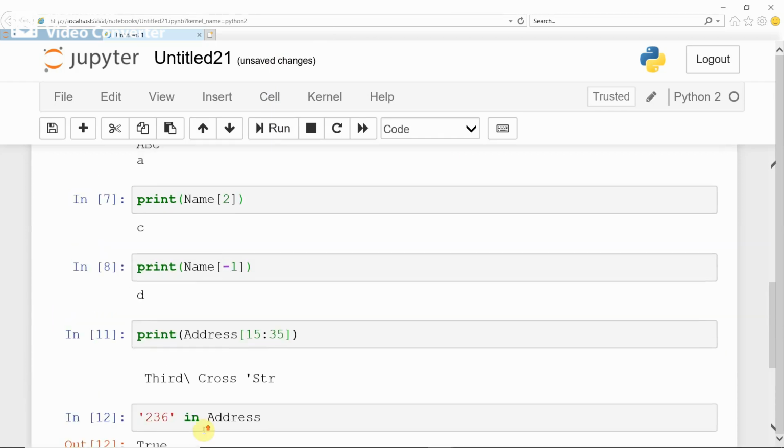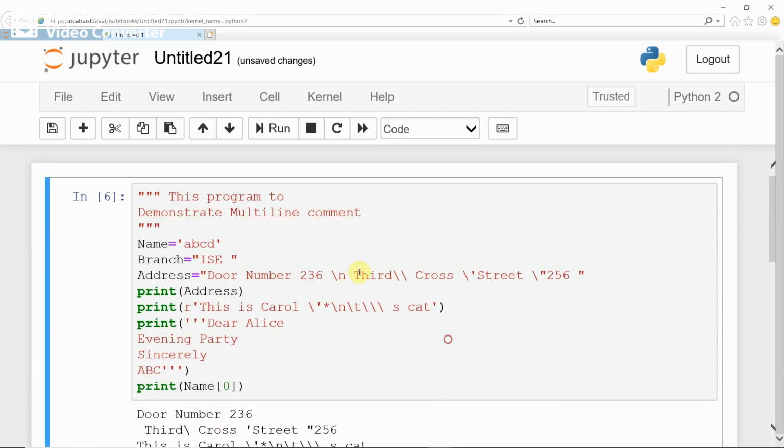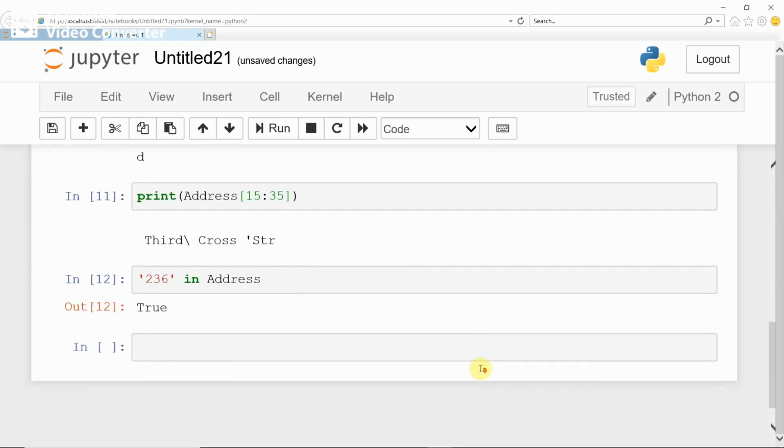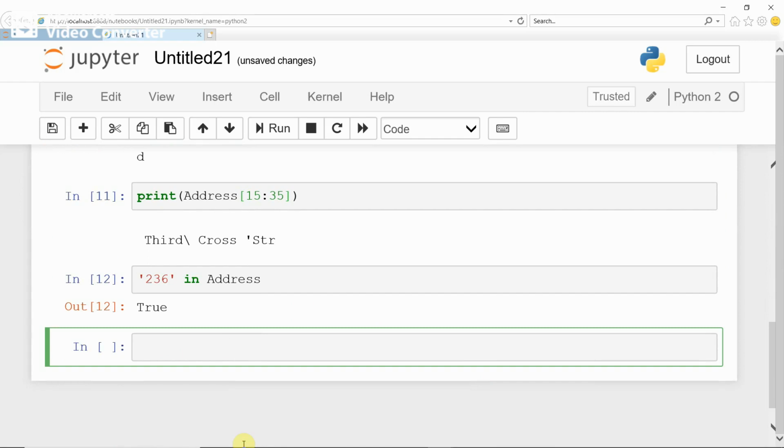Okay. If you want to search for an input string in the given string, then you can use the in operator. Okay, in operator. Next, if you want to use the not in operator, for example, see here, number 500 does not exist in this string, correct? Now, if you want to use the not in operator, I give in single quote 500 not in address.